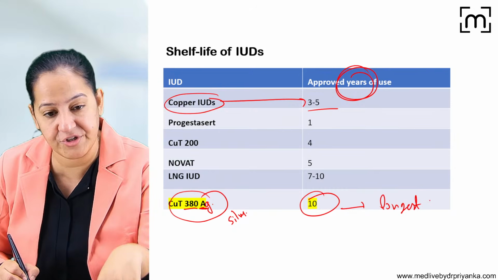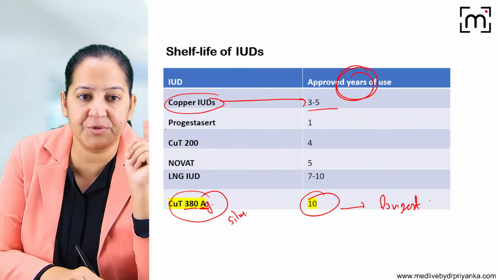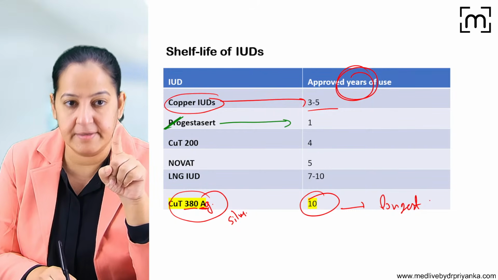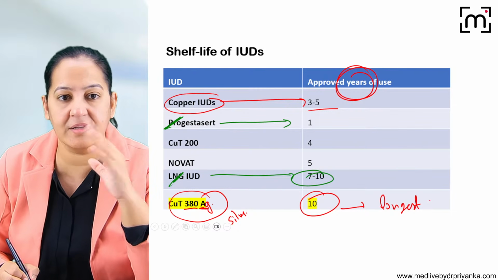What about the two third generation IUCDs? What are the two third generation? One is progesterone, so shelf life is only 1 year. And one is LNG. So here also the shelf life is 7 to 10 years. So you have to learn the main shelf life.